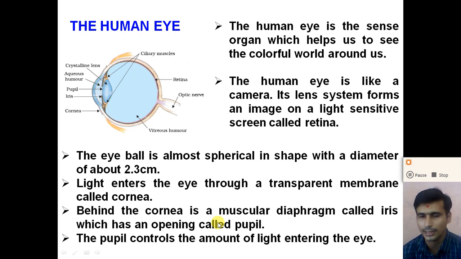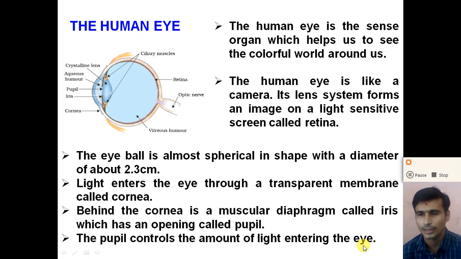After this, behind the cornea there is a muscular diaphragm called the iris, which has an opening called the pupil. The pupil controls the amount of light entering the eye.